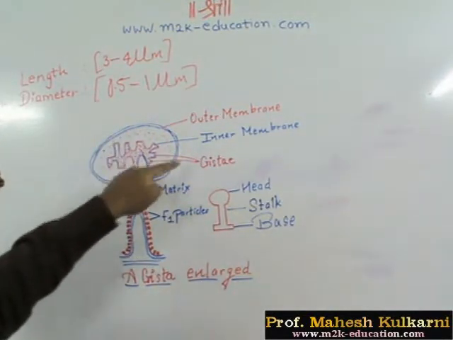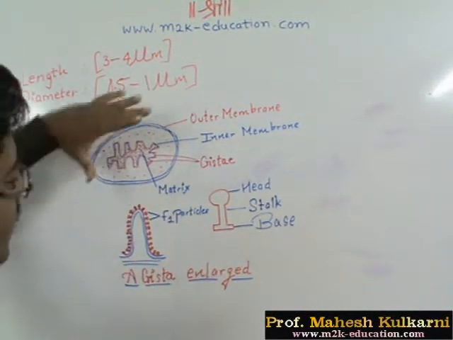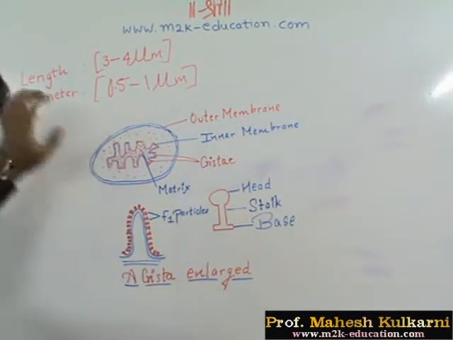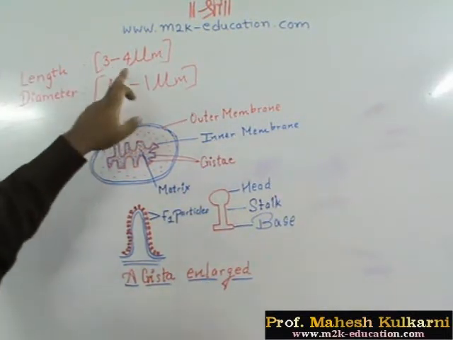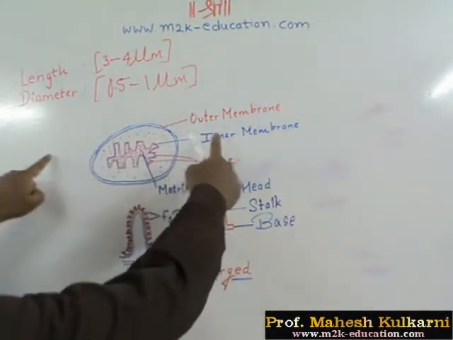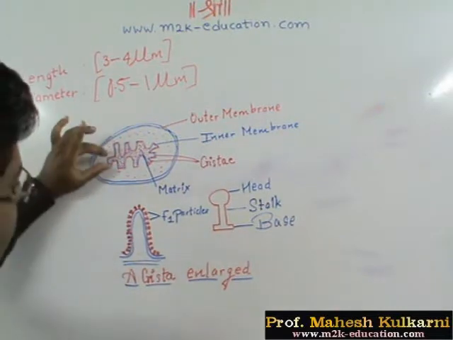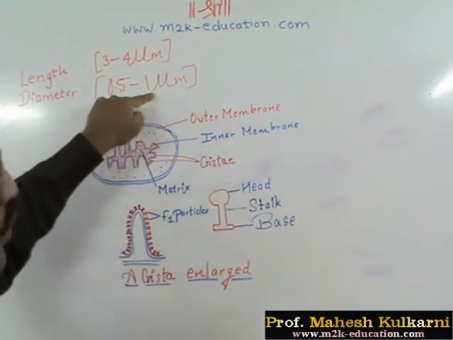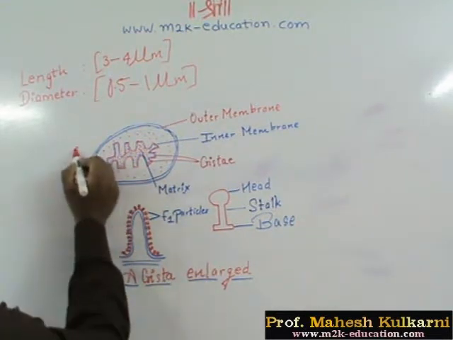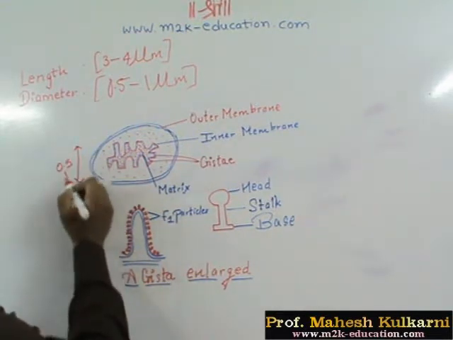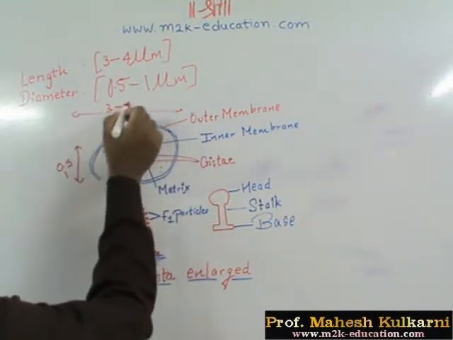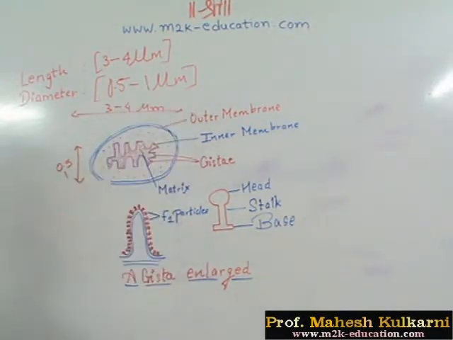So this is a rod-shaped, somewhat elongated structure. If you want to find out the length, it is about 3 to 4 micrometer in length this way, whereas this way the distance is approximately in the range of 0.5 to 1 micrometer.